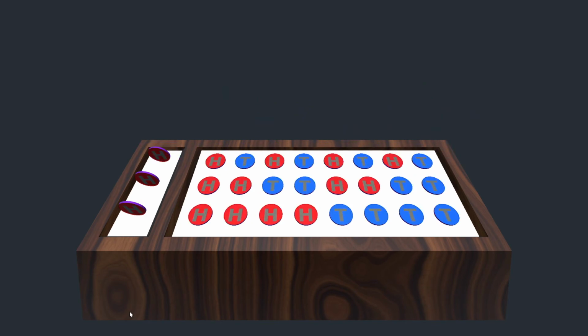So, what we see here is the field of possibilities for flipping a coin 3 times in a row. Each column represents one possibility. This one here showing flipping heads, heads, heads, then 2 heads, and then a tails, so on and so forth. We can see that there are 8 different possibilities. Each one is equally likely.